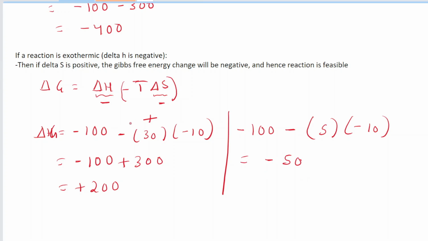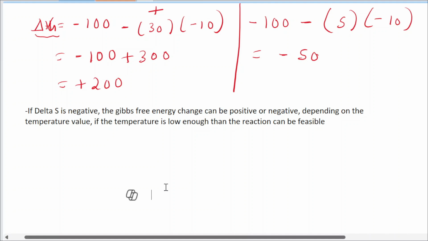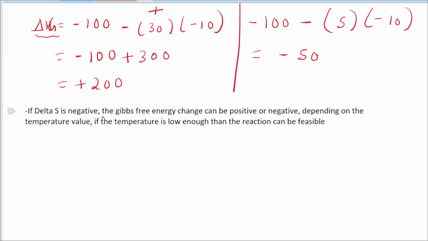So you can see that the values for delta G actually depend on the temperature value. If the temperature is low enough, then the reaction can be feasible. But if the temperature is high, then the reaction is most likely not feasible. So you can see this is what we explained over here, that if the delta S is negative, then the Gibbs free energy change can be positive or negative. But if the temperature value is low enough, then the reaction can be feasible.